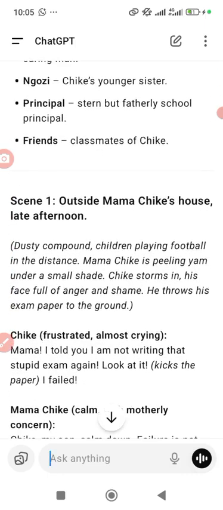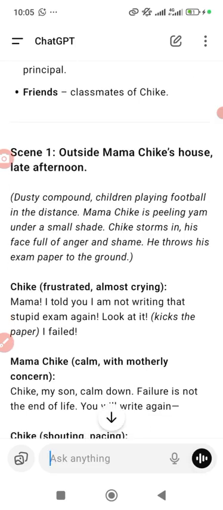Scene 1. That is this scene. All these scenes are the ones we are going to be using to create the video. You can see my scene 1. But currently we are on creation of scripts, because if you don't have a better script, you can't have a better video. Your script is what will tell us what your video will be.